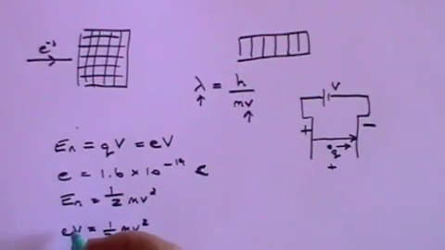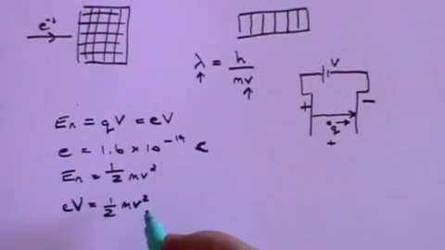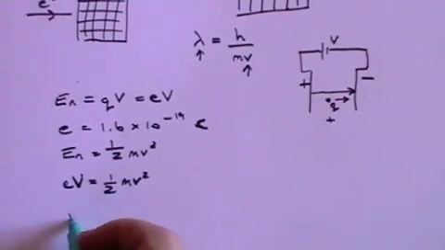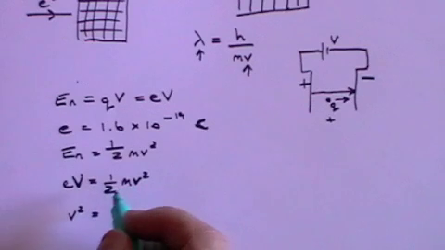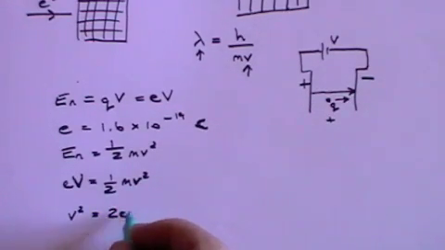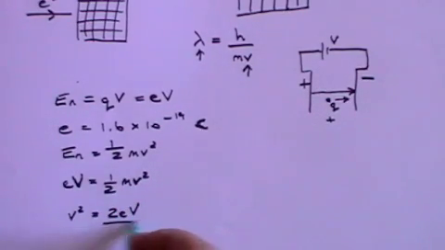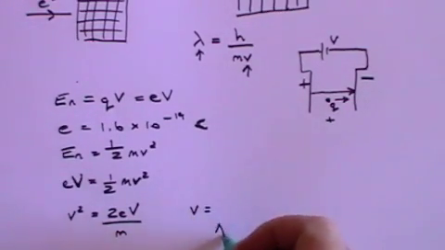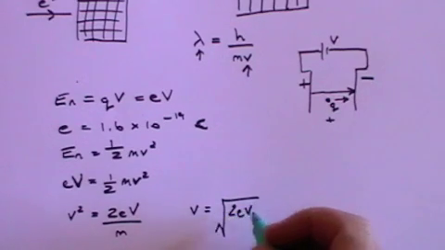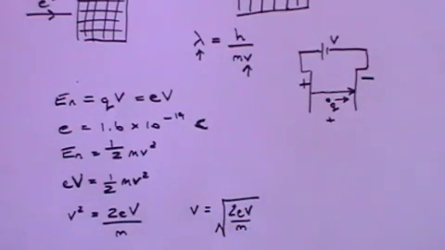And just to confirm, this is V, capital V for voltage, this is small v for velocity. And that means we can say, just rearranging this equation, that v squared equals 2eV divided by m. So v is equal to the square root of 2eV over m.